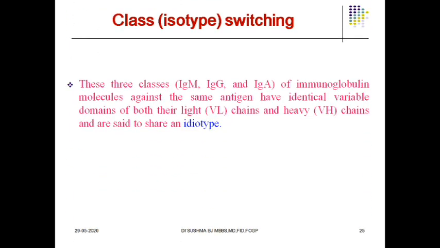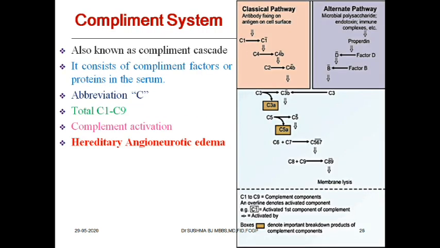These three types of immunoglobulin molecules against the same antigen have identical variable domains of their light and heavy chains, and they are said to share a common idiotype. Means they are fixed in their constant and variable regions on the heavy and light chains. This is called idiotypes.